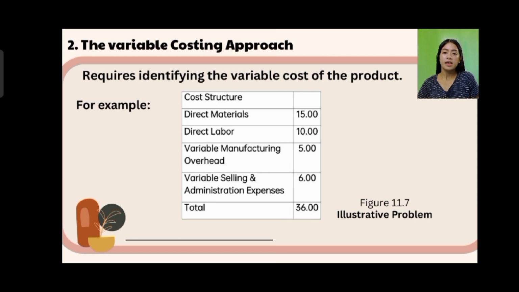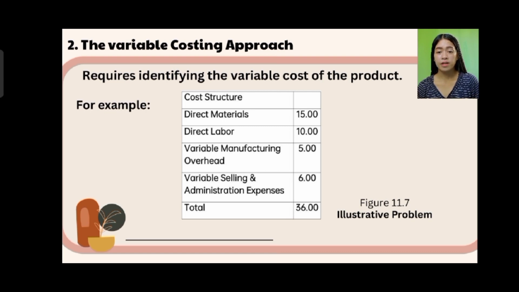So it requires identifying the variable cost of the product. Here comes the example of Figure 11.7, the illustrative problem. The cost structure: first, the direct materials cost 15 pesos. The direct labor is 10 pesos. The variable manufacturing overhead is 5 pesos.